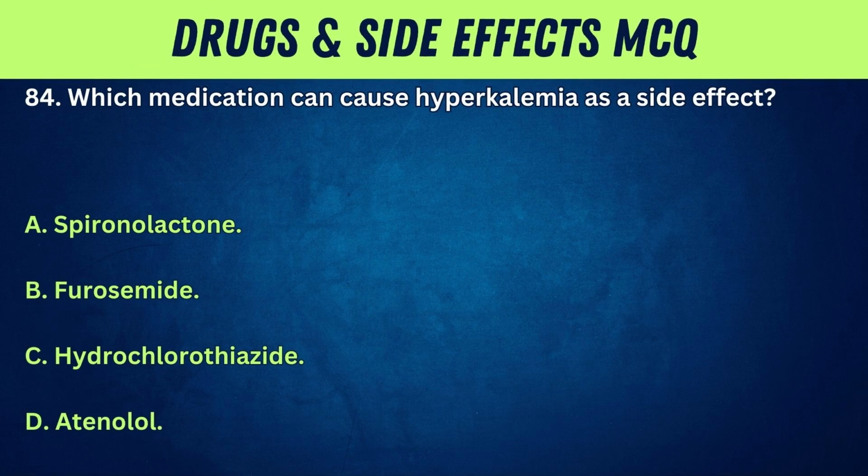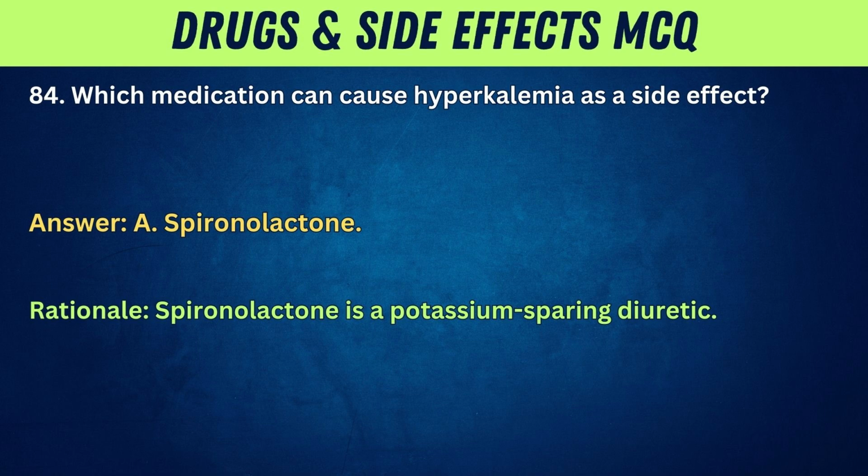84. Which medication can cause hyperkalemia as a side effect? A. Spironolactone. B. Furosemide. C. Hydrochlorothiazide. D. Atenolol. Answer: A. Spironolactone. Rationale: spironolactone is a potassium-sparing diuretic.